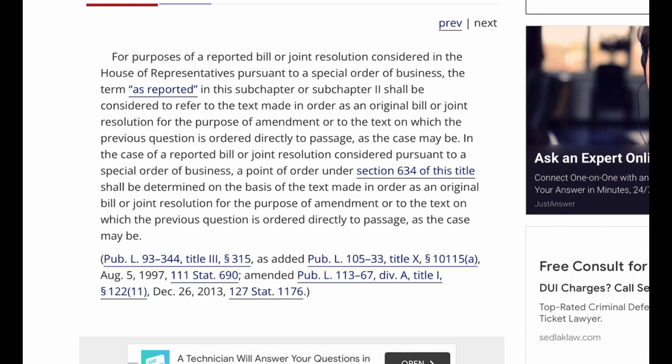In the case of a reported bill or joint resolution considered pursuant to a special order of business, a point of order under Section 634 of this title shall be determined on the basis of the text made in order as an original bill or joint resolution for the purpose of amendment or to the text on which the previous question is ordered directly to passage, as the case may be.